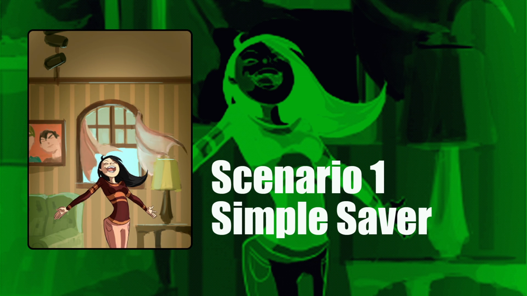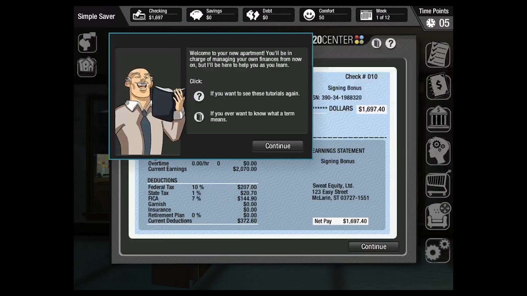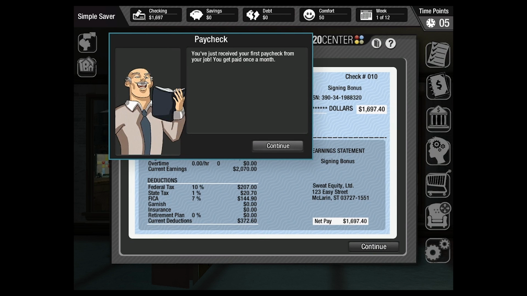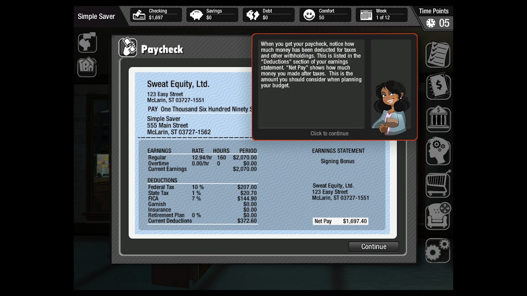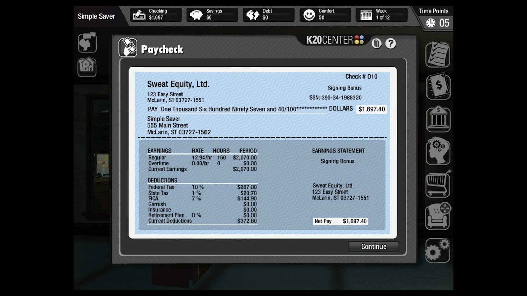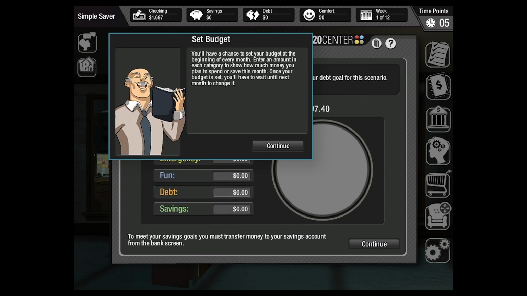The first scenario, Simple Saver, acts as a tutorial by walking the students through the interface and game mechanics. Students learn the basics of balancing a budget, taxes, and the threat of identity theft. Students must complete this scenario before they can play any others. Once it is complete, all of the other scenarios are unlocked.